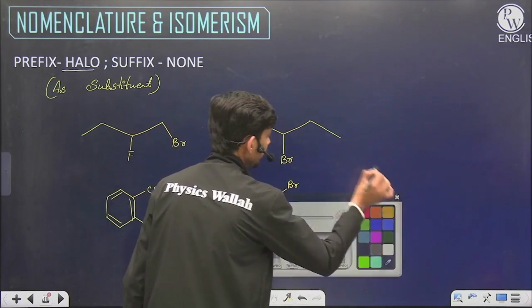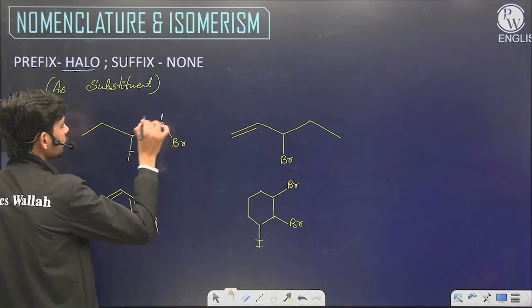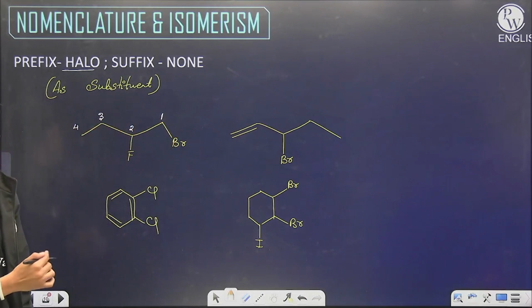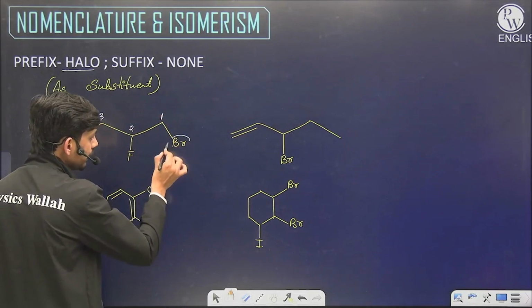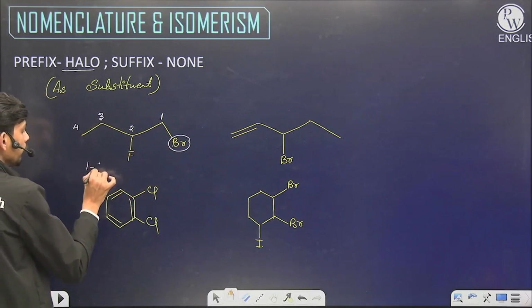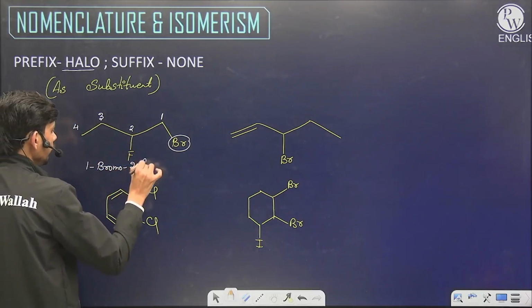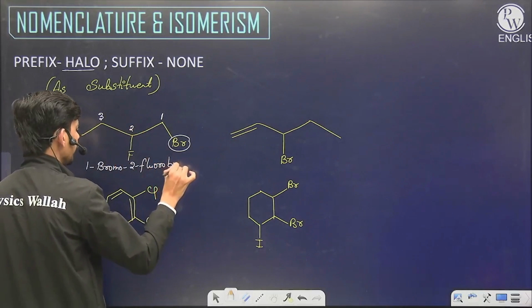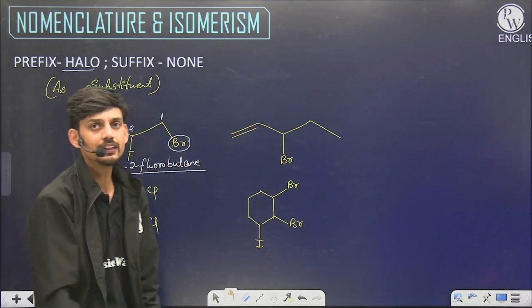If we number these hydrocarbons, then clearly we will start from this side for the lowest location. This is a 4 carbon chain. 1 is bromine, second is fluorine. Alphabetically B comes first. So 1-bromo, 2-fluoro, and for 4 carbons it will be butane. So that's how we write the IUPAC name of halogenated hydrocarbons.